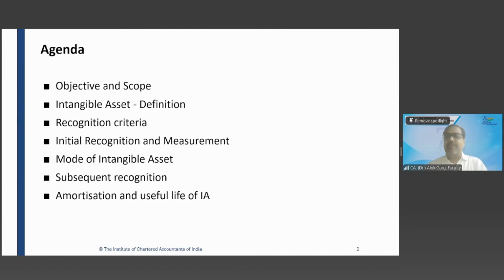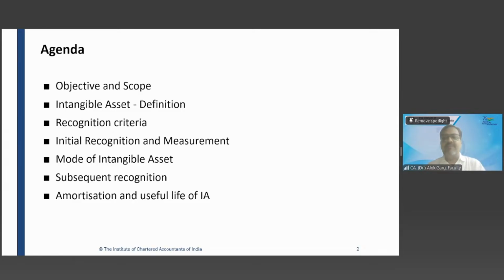So it means this standard is not a new standard for us, but yes, in Ind AS, things are more detailed, the concepts are more granular. Hence not to worry, we are going to cover each and every aspect of this standard as well. If I talk about the applicability of standards for intangible assets, in accounting standards we have AS 26 in India.